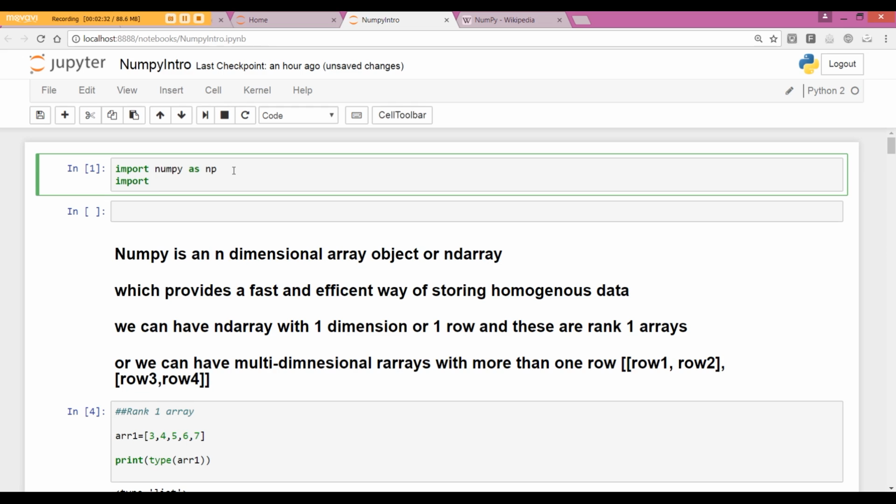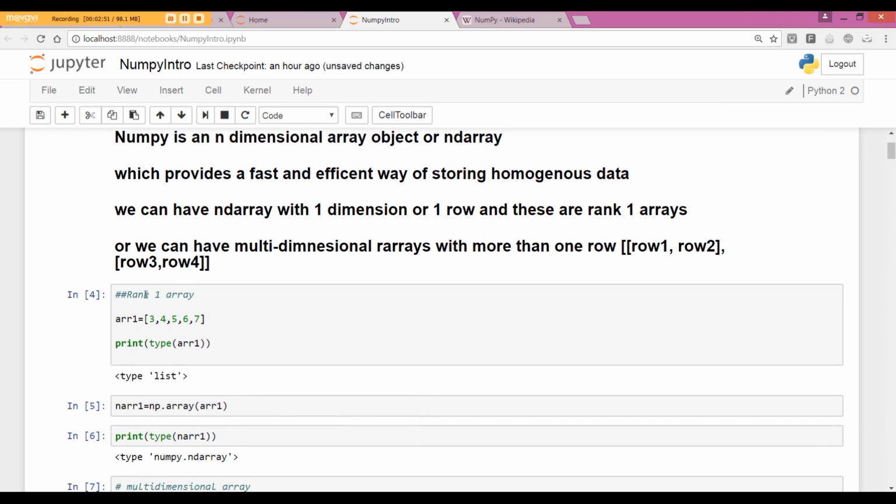So if I want to import pandas, which is another very important data science library, I can either say import pandas or say import pandas as pd, and this is just one of the most common ways of alluding to these specific data science packages.